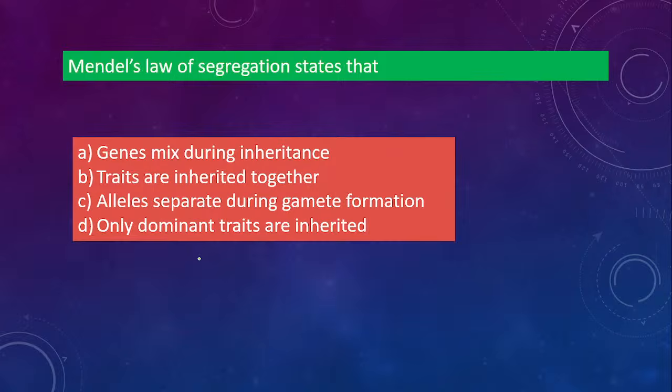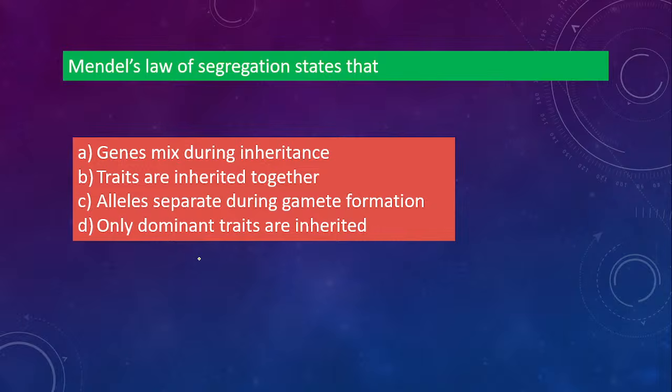Yes. Next one. Mendel's law of segregation states that option A, genes mix during inheritance. Option B, traits are inherited together. Option C, alleles separate during gamete formation. Option D, only dominant traits are inherited. Harmful, it is not harmful there. That statement is wrong, it was just given in the options. Okay. What is Mendel's law of segregation?